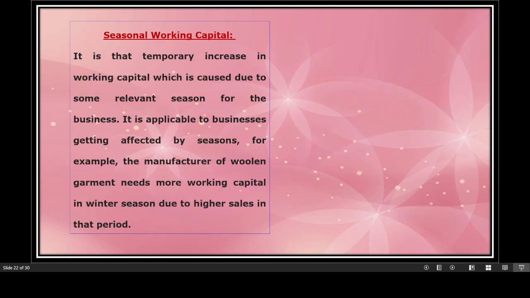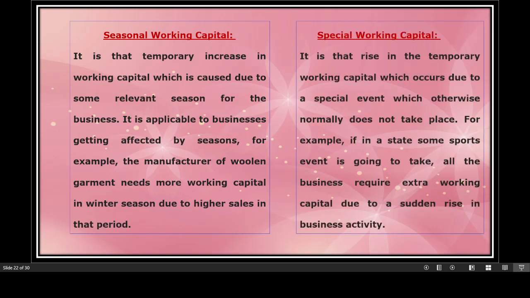It is that temporary increase in the working capital, basically the seasonal working capital, due to some relevant season for a business. It is applicable to businesses getting affected by seasons. For example, a manufacturer of woolen garments needs more working capital in winter season due to high sales in that period. That means you are producing something the demand of which is not throughout the year, but in a particular season the demand is more. And when that season arrives, you need more of the working capital. So that portion of working capital is called seasonal working capital.